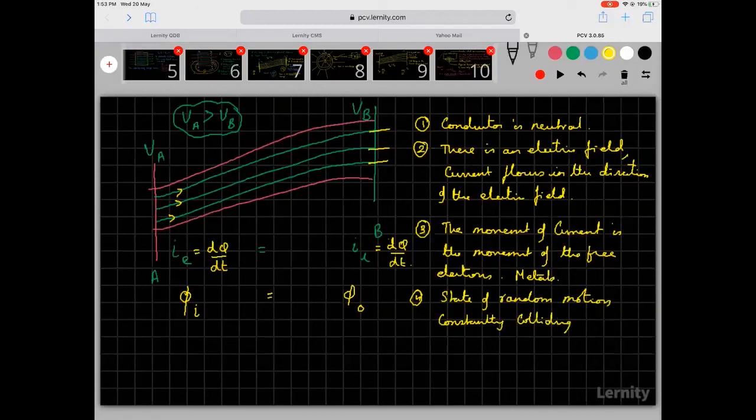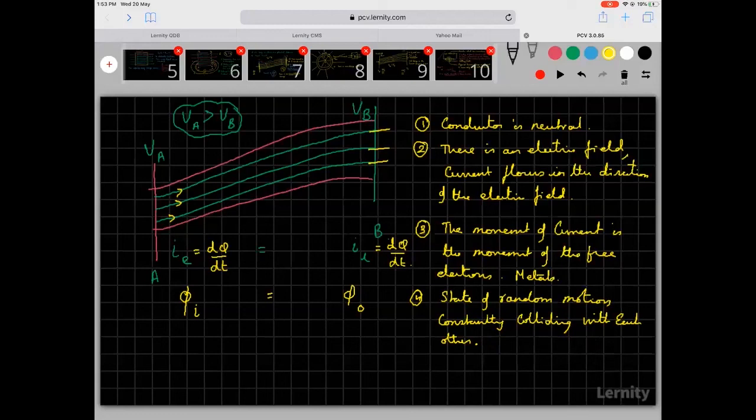I'm sorry, constantly colliding with each other and not the walls of the container, that is for gases. There's nothing else that an electron can collide with. So they are moving in a zigzag, random manner.